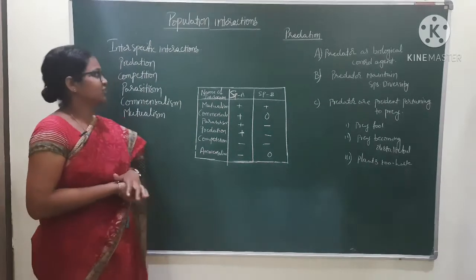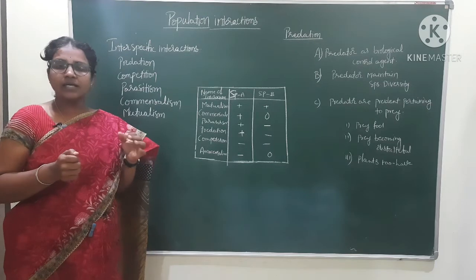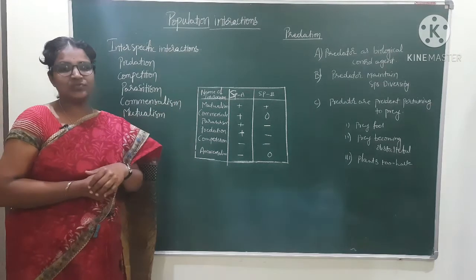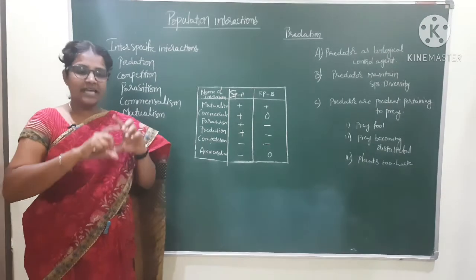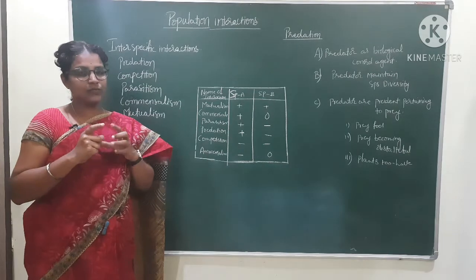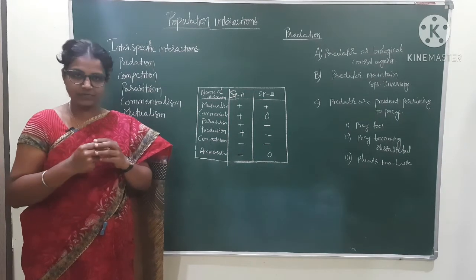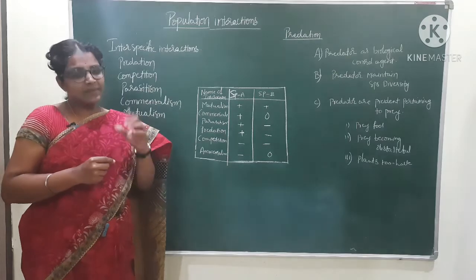Population interactions. All of you know about population, even though I will give the information to you. The same type of species living at one place and interbreeding among themselves, giving fertile offspring, are considered a population. Same species.